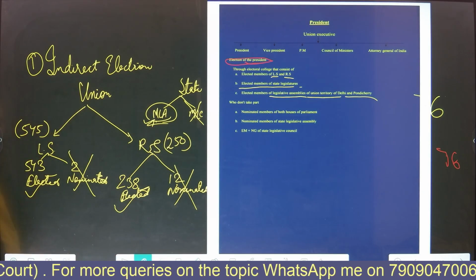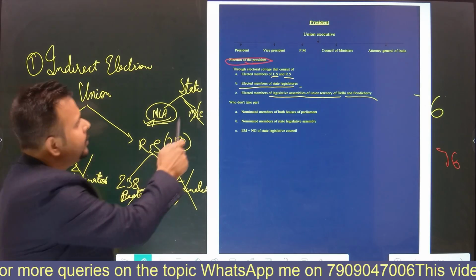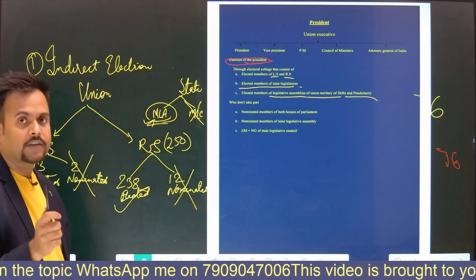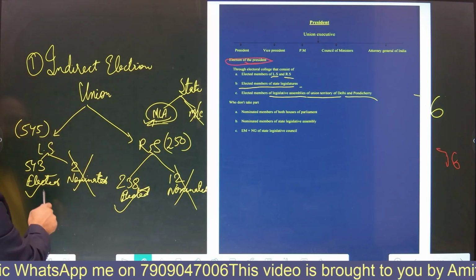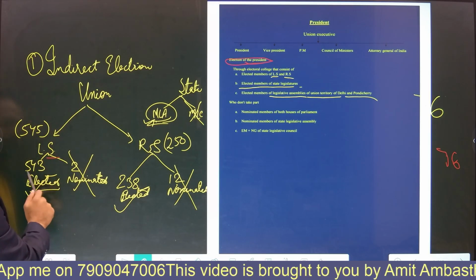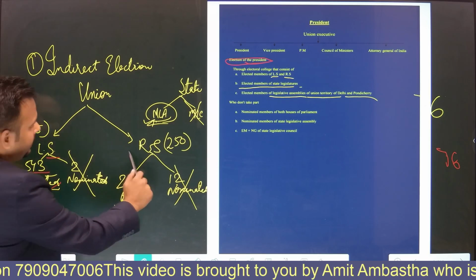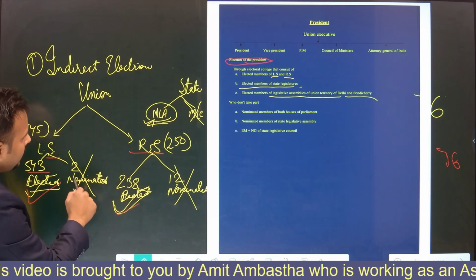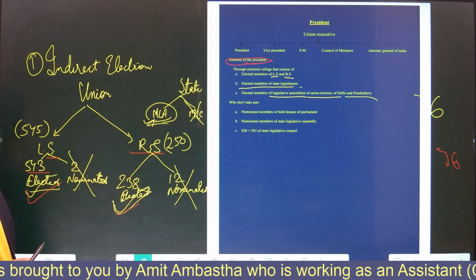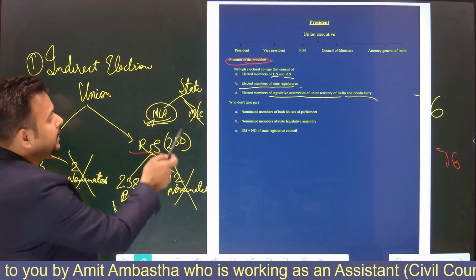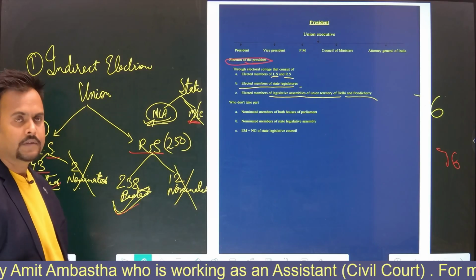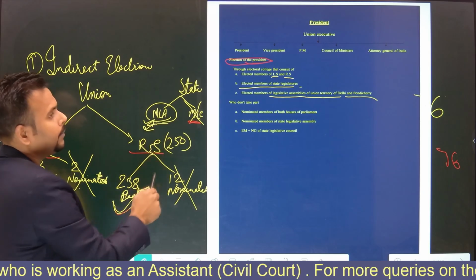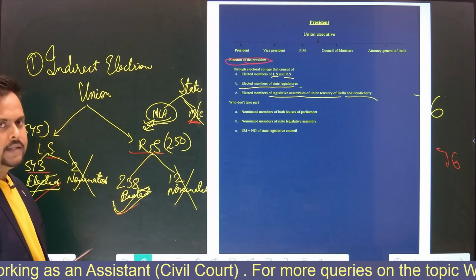So what I am trying to figure out is, when you see the elected members of Lok Sabha, Rajya Sabha, and the elected members of state legislature, what does it actually mean? It means that only elected members vote: in Lok Sabha 543 are elected, then they will vote, and in Rajya Sabha 238 are elected, then they will vote. Nominated members of either of the houses are not eligible for voting. Likewise, the MLCs of the Vidhan Parishad are also not entitled to vote, and the nominated Anglo-Indian member is also not eligible for voting.